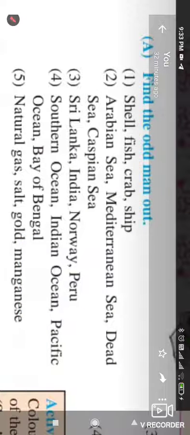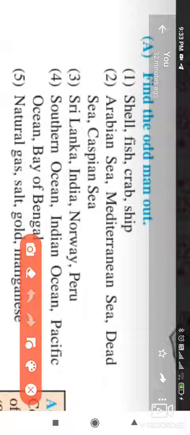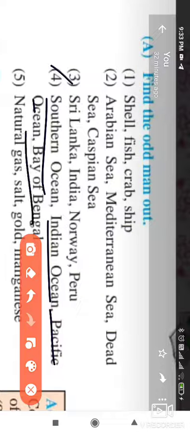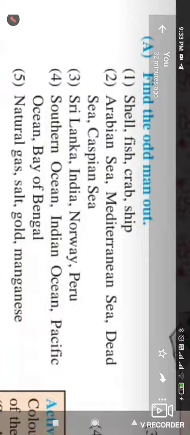Look at the fourth one: the Southern Ocean, Indian Ocean, Pacific Ocean, and Bay of Bengal. Here the Southern Ocean, Indian Ocean, and Pacific Ocean are oceans, but the Bay of Bengal is the only bay. So the Bay of Bengal is the odd man out.